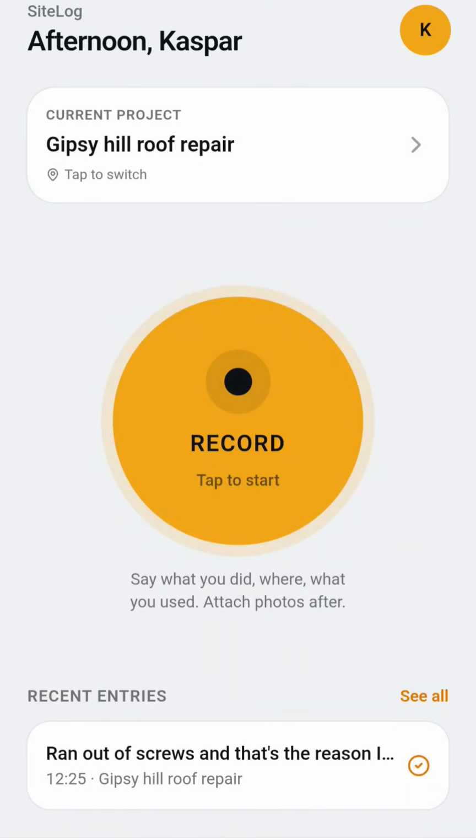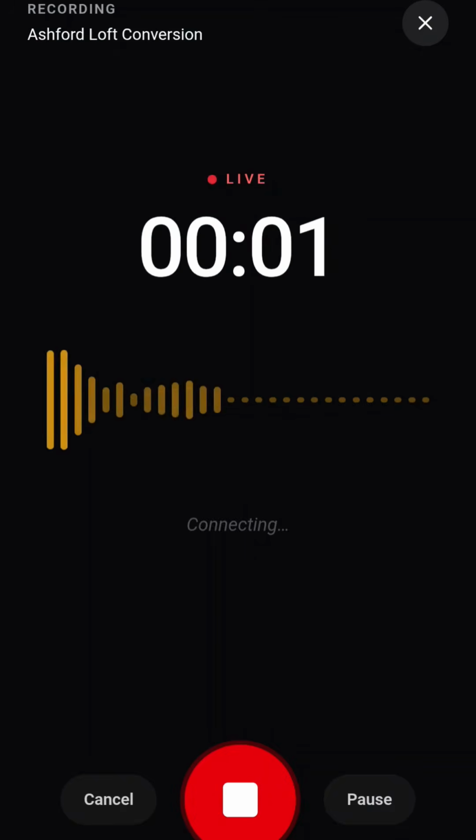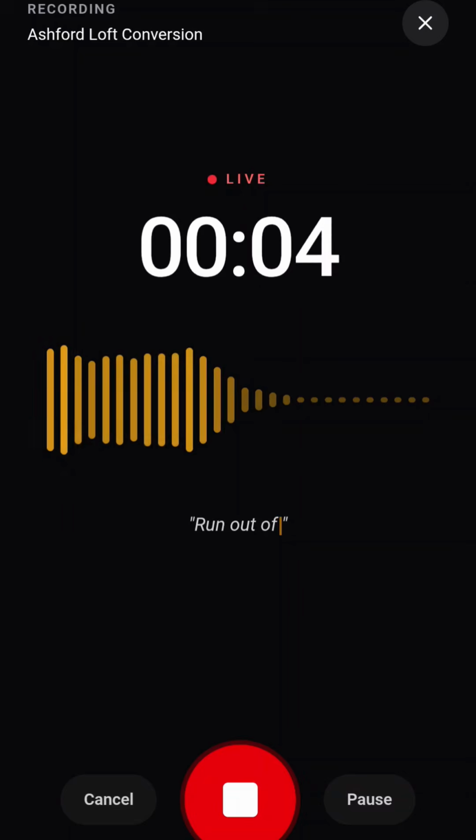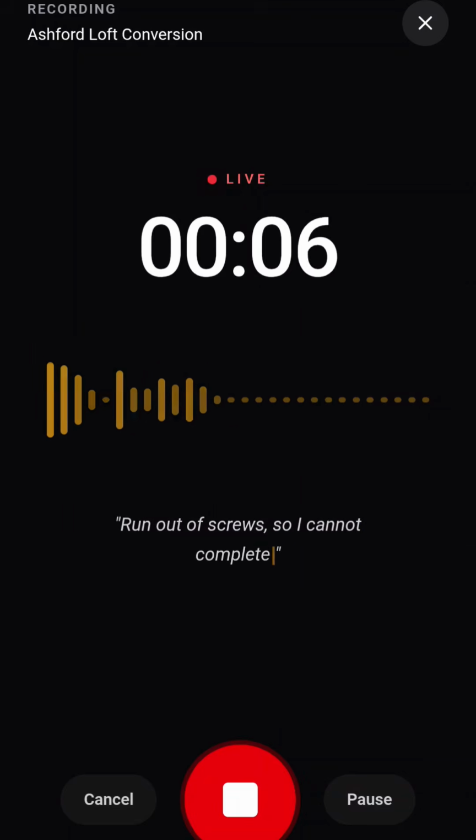Okay, so we can start adding speech logs to the different building projects. I ran out of screws, so I cannot complete the project today.